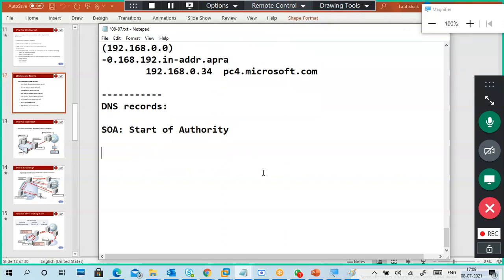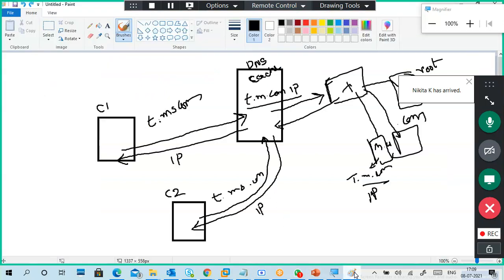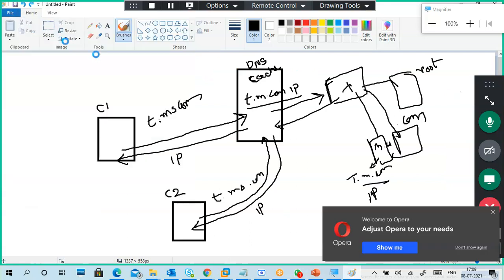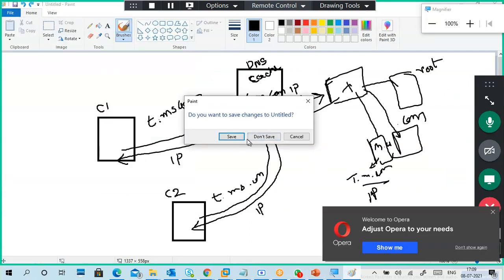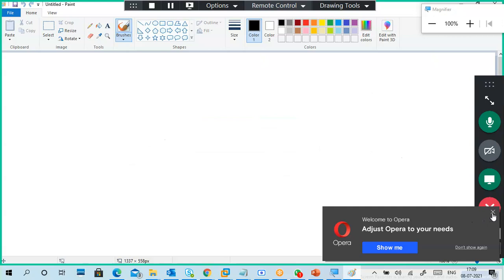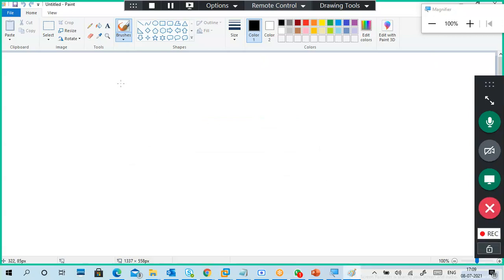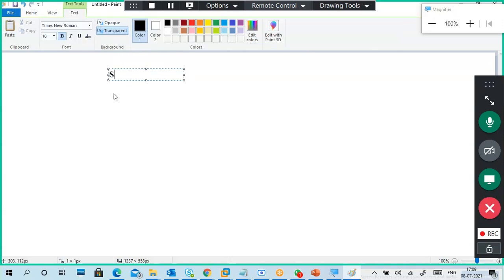What is this start of authority? For example, this start of authority is for number counting. The main purpose is to count how many changes we have made. Okay, so here in my records, I have a start of authority, SOA. For example, it is currently 10.